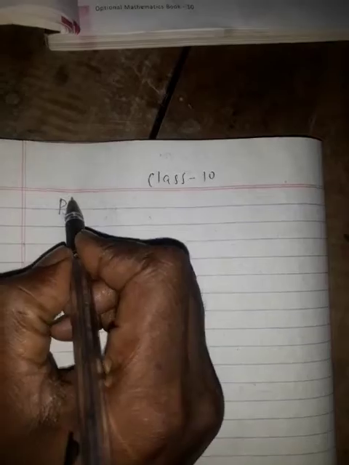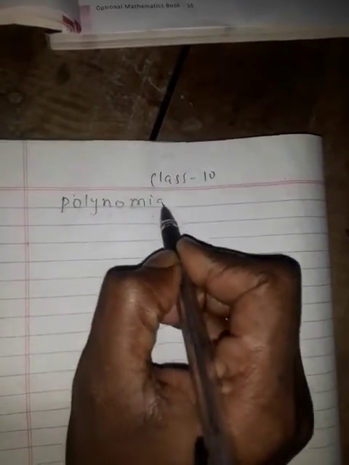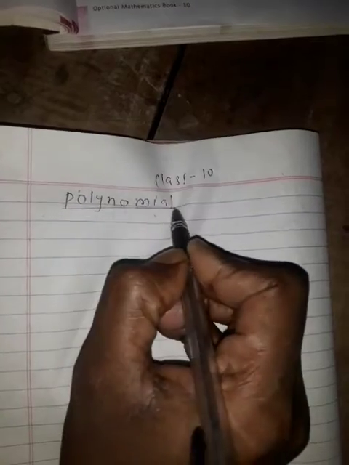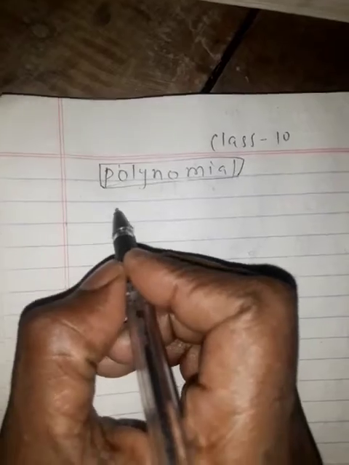And the next topic is the polynomial. So at first, let us discuss the meaning of the polynomial. Which type of term is said to be a polynomial? Suppose there is an algebraic expression. I am going to give some examples at first.